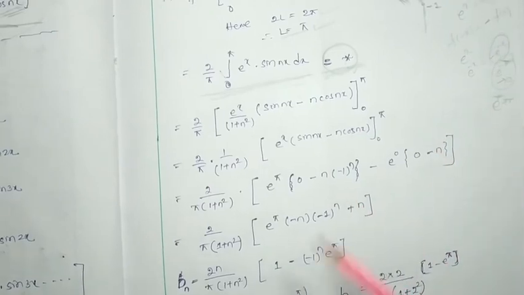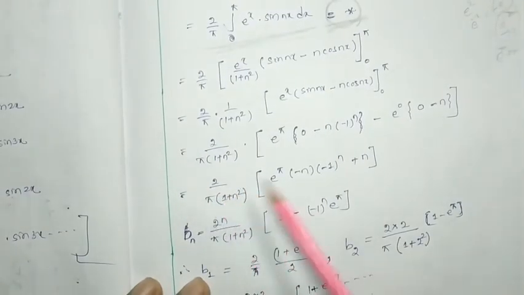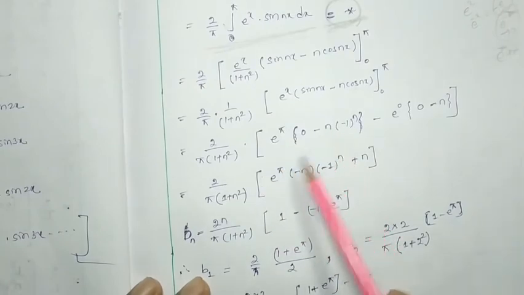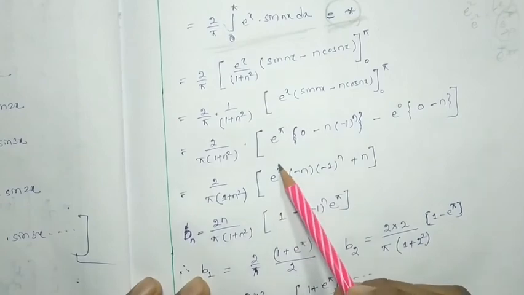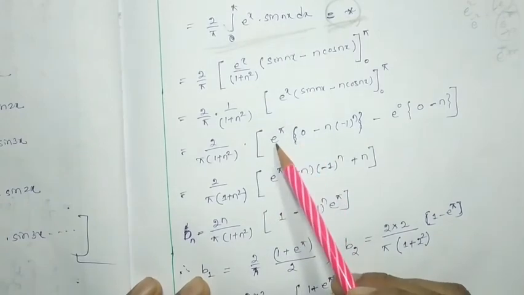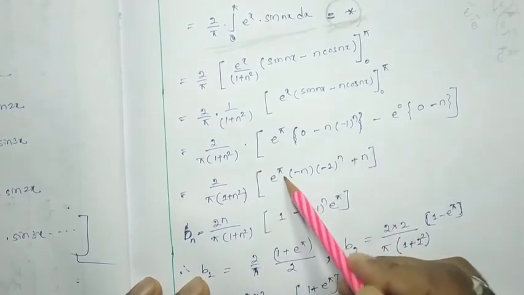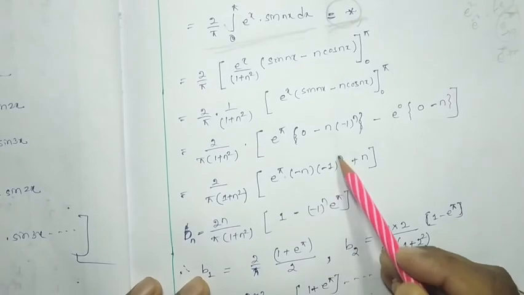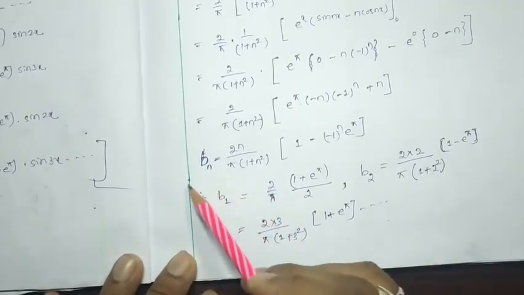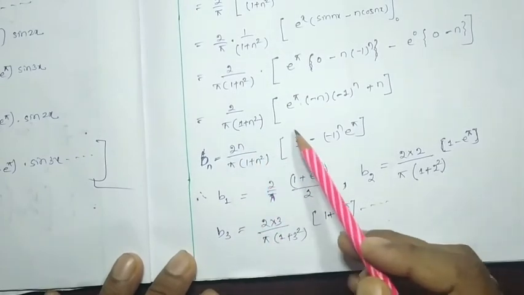Now 2 by pi (1 plus n square) into e to the power pi. e to the pi into 0 will be 0. Again e to the pi will be multiplied with this term, will be e to the pi into minus n into minus 1 to the power n, plus n. So hence bn will be 2n by pi (1 plus n square) into